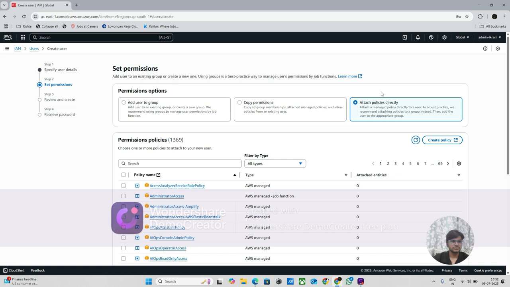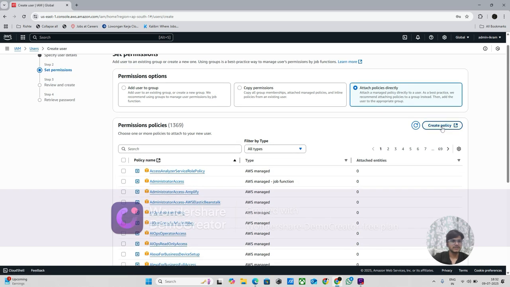And if I want to create my own, I have to click there, and there is a JSON format.